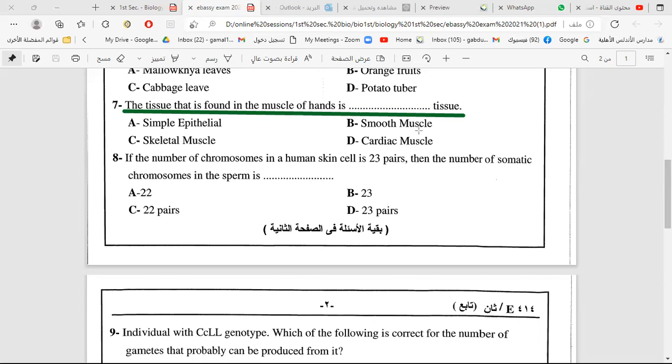Smooth muscle can be cancelled because it is involuntary. The simple epithelial is cancelled because we search for a type of muscle. And we have cardiac muscle, which is found in the heart only. So the correct answer will be skeletal muscles. Skeletal muscles are voluntary. You move them by your will. But smooth muscles are involuntary. Cardiac muscles are involuntary also.